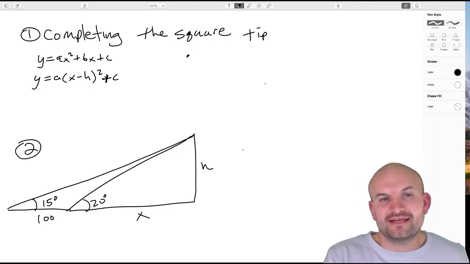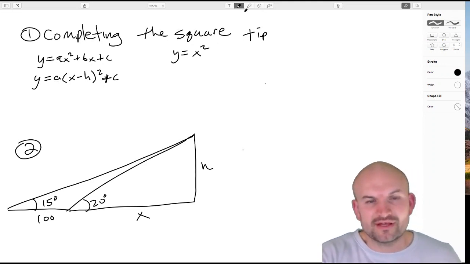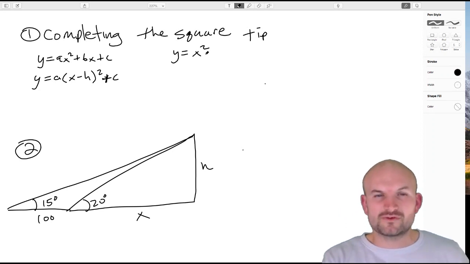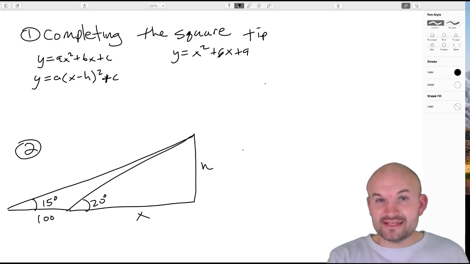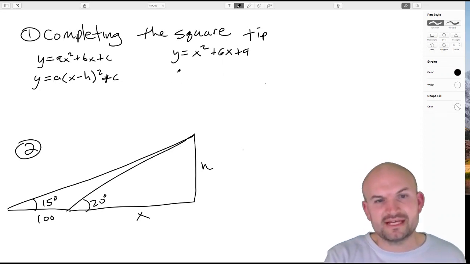So if we had a fairly simple problem, for instance, and I'm just going to do a basic idea here, if I had y equals x squared plus 6x plus 9. Now, this is factorable. You ask what two numbers multiply to give you 9 and add to give me 6. You can see that's y equals (x plus 3) quantity squared.